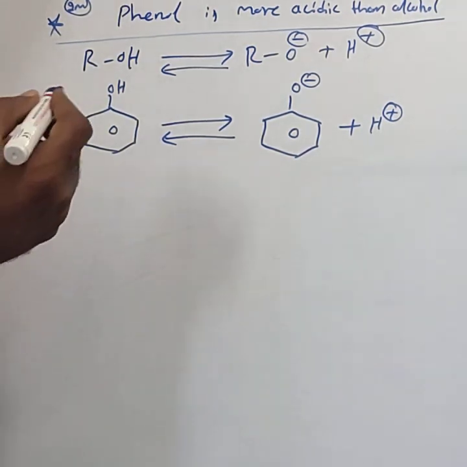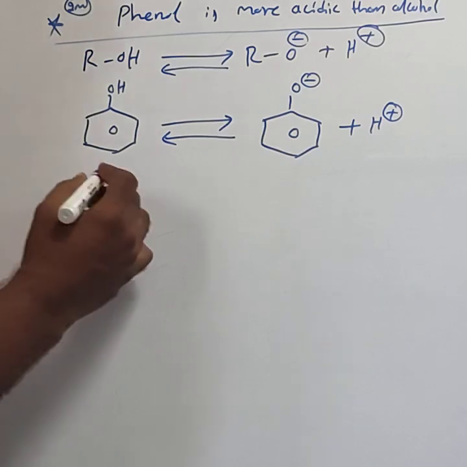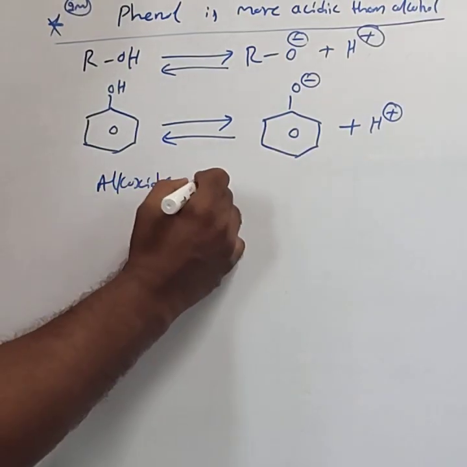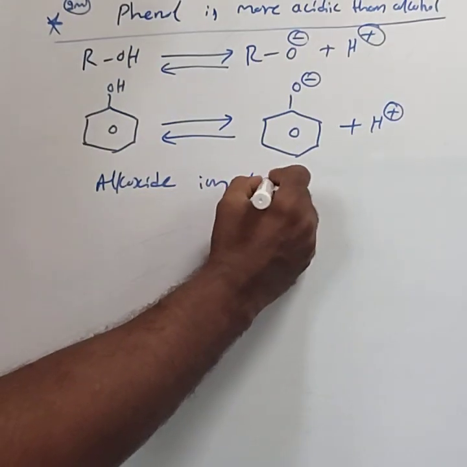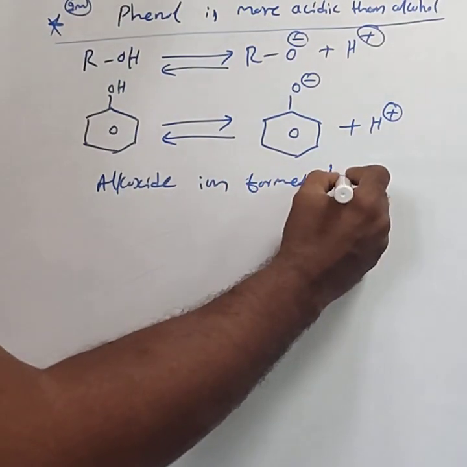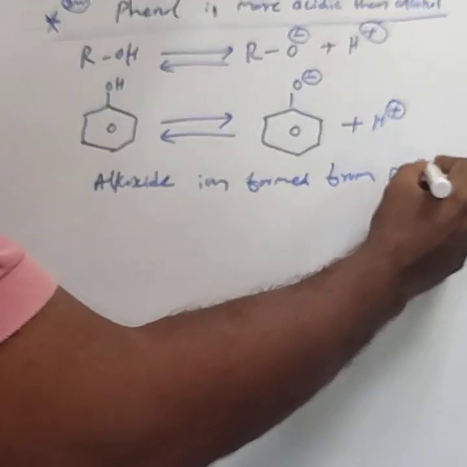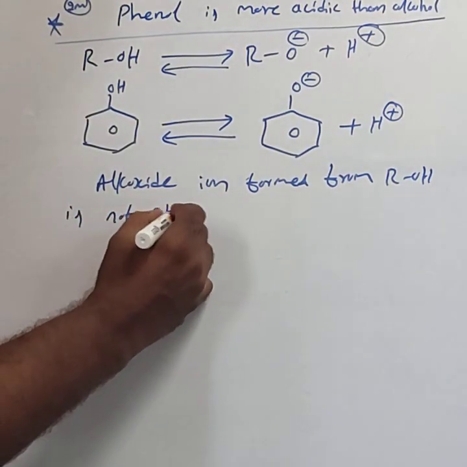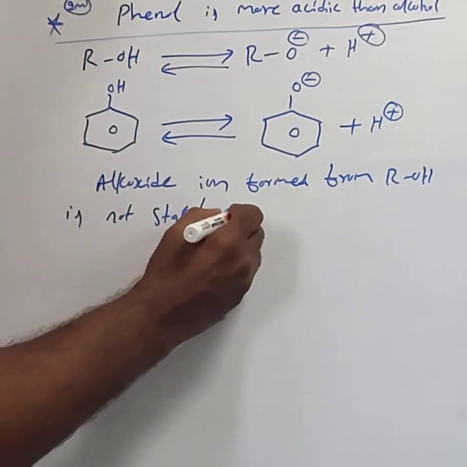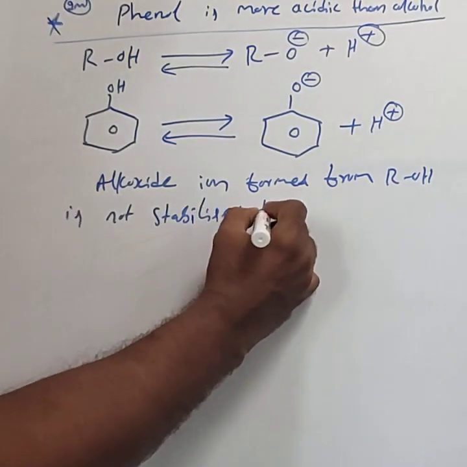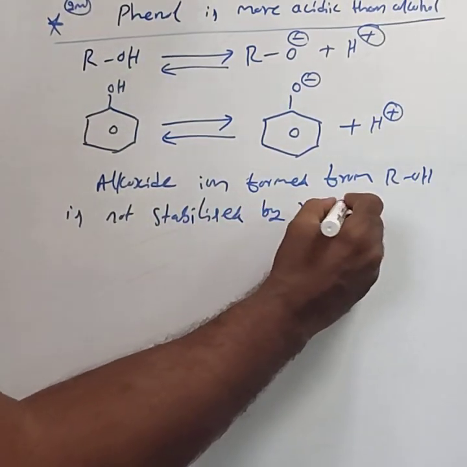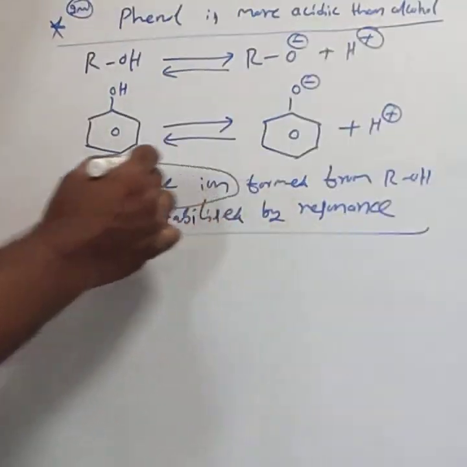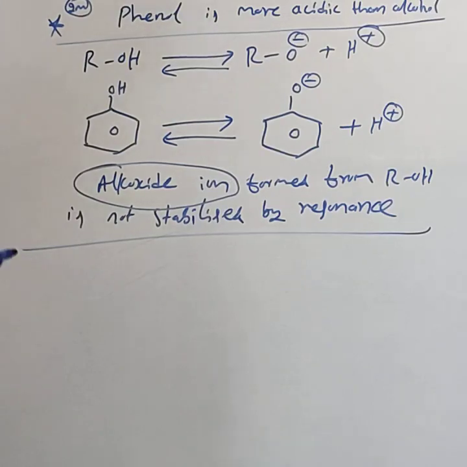In simple form, the alkoxide ion formed from alcohol is not stabilized by resonance. For the alkoxide ion, no resonance structure.